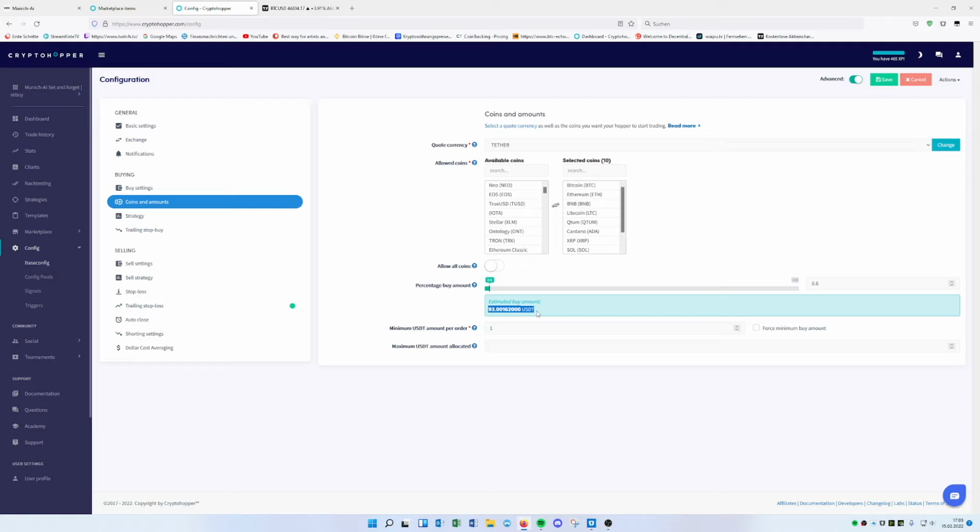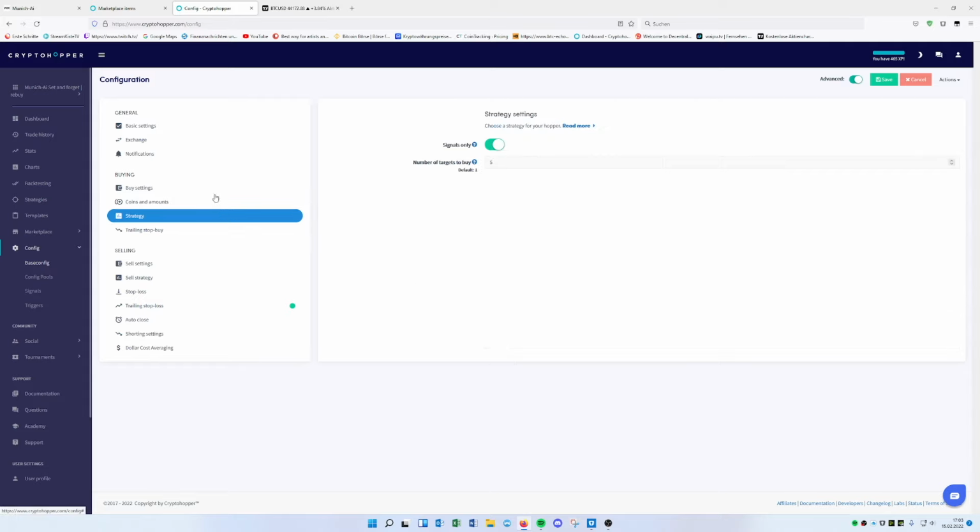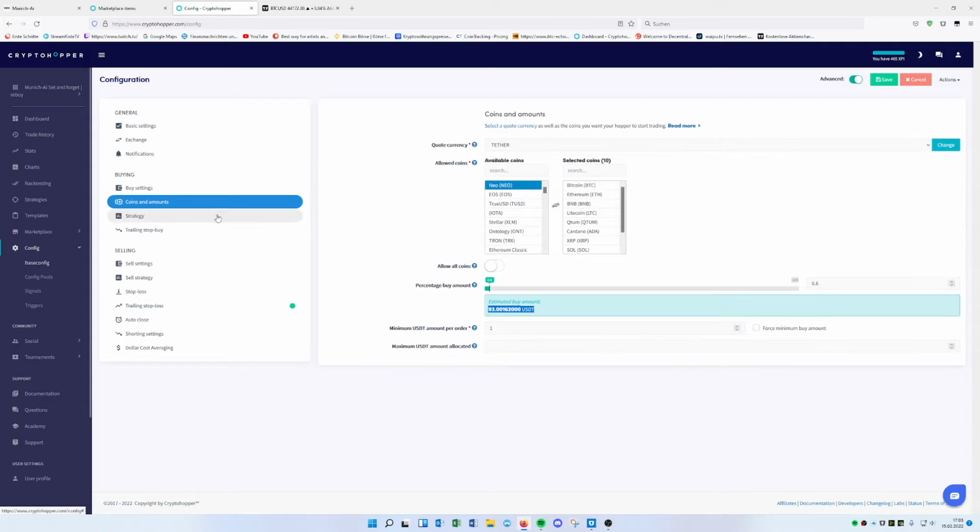If there's a bull market like we had last month, I will put this down a bit more, like to 0.4, because then I can rebuy 20 times, or 30 times, and maximize my profit. And I will be happy when the Bitcoin is dropping, because then I can rebuy. You understand? Okay.